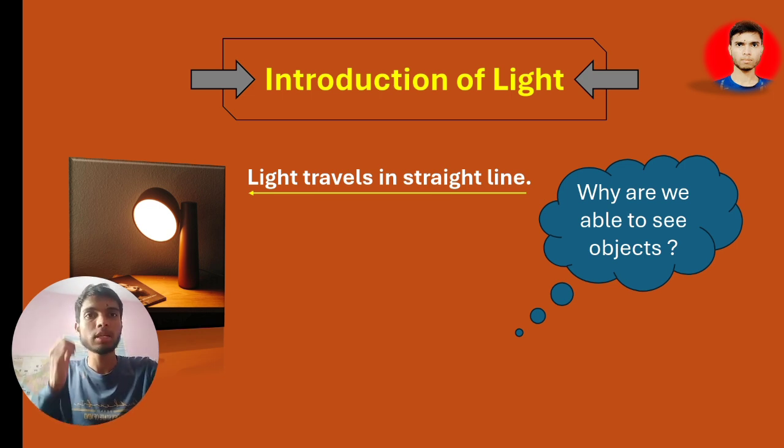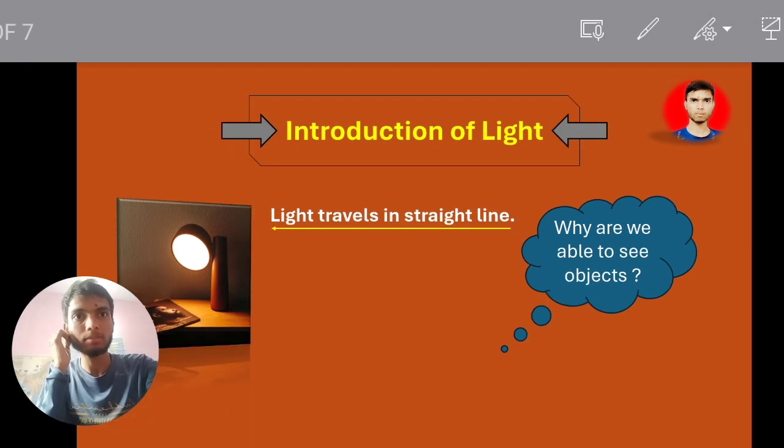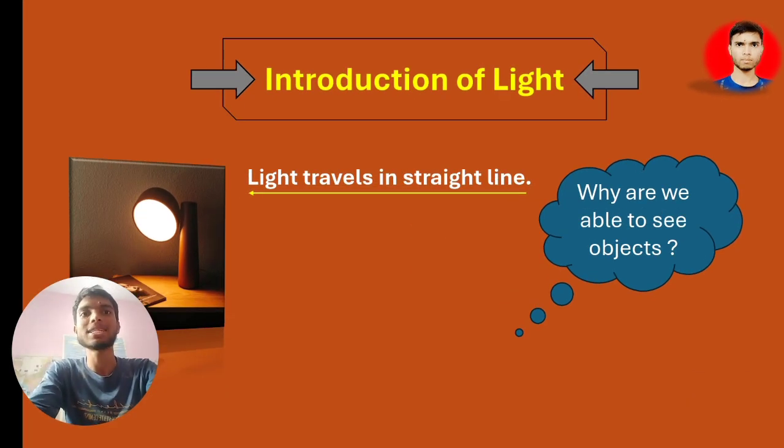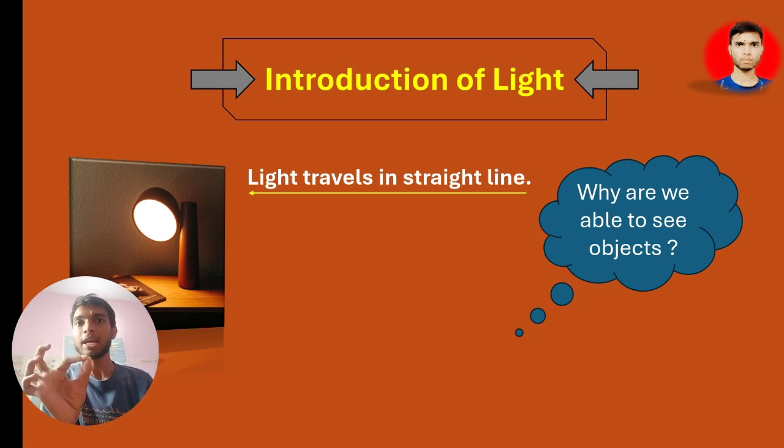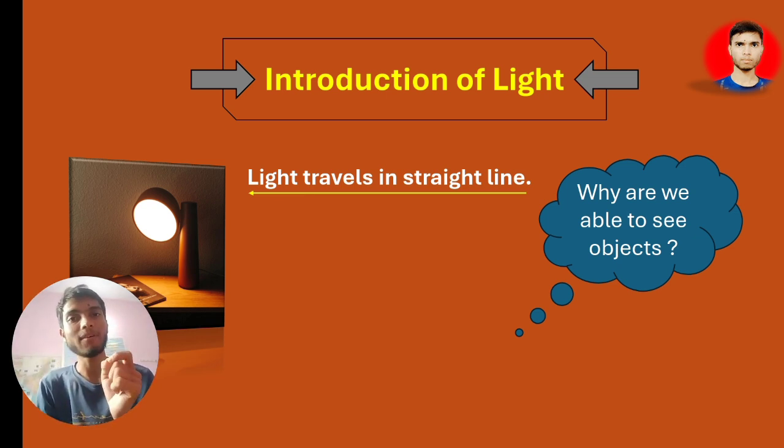Now one thing I would like to say here: light travels in a straight line. It is a sentence which is giving a statement, a fact. It is a universal truth. Light will always travel in a straight line.